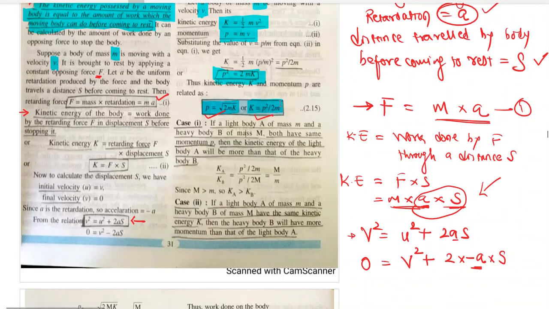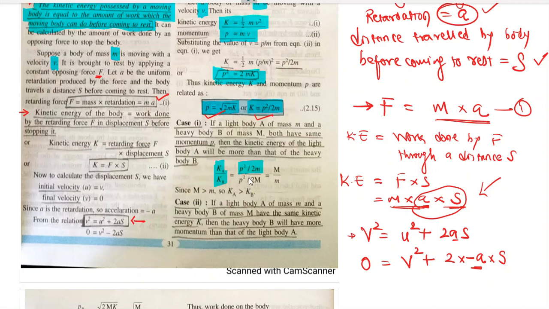Okay, there are two more cases they have taken. If a light body A of mass small m and a heavy body B of mass capital M both have same momentum, then the kinetic energy of the light body A will be more than the heavy body B. See, kinetic energy of body A upon kinetic energy of body B we are comparing. So kinetic energy of body A is P square by 2m.